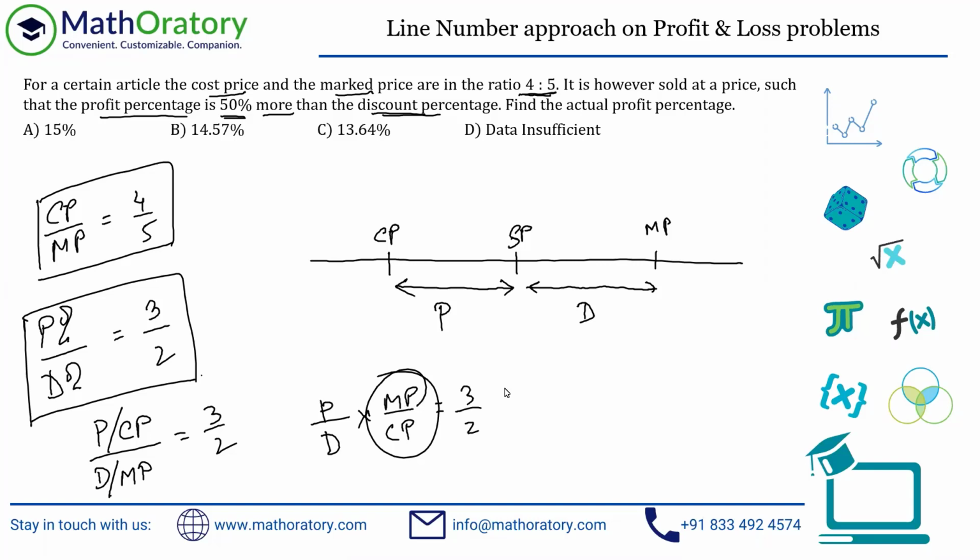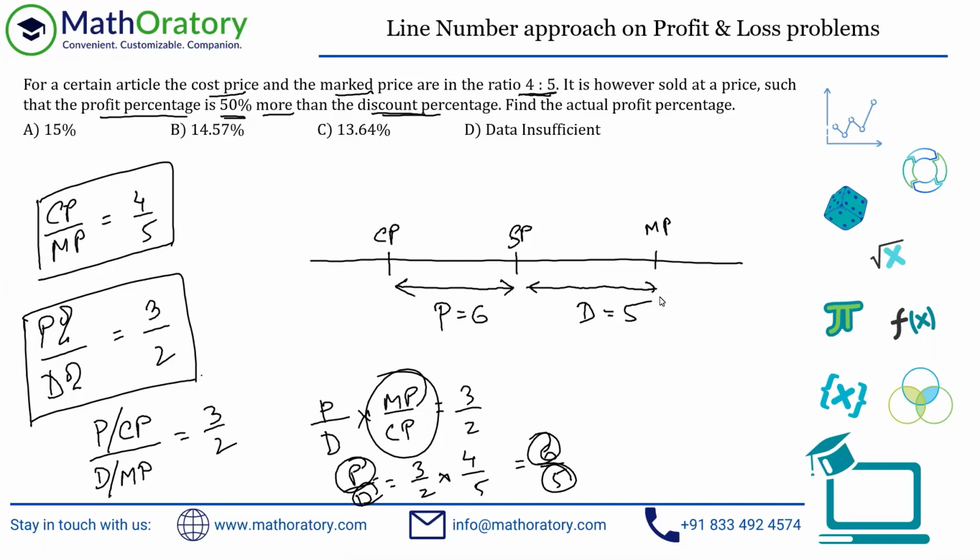Or what you do is just multiply it on that side. So what you get is P by D is equal to 3 by 2 into CP by MP, which is 4 by 5. So this is what you're getting, right? Which is 6 by 5. So now you have a relationship between the profit and the discount. The profit and the discount are in the ratio 6 and 5. So for this question, I'm going to assume the profit to be 6 and the discount to be 5, because that is the ratio, right?